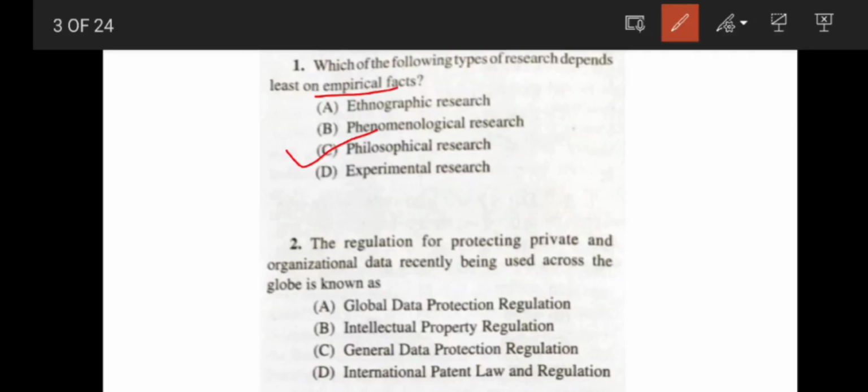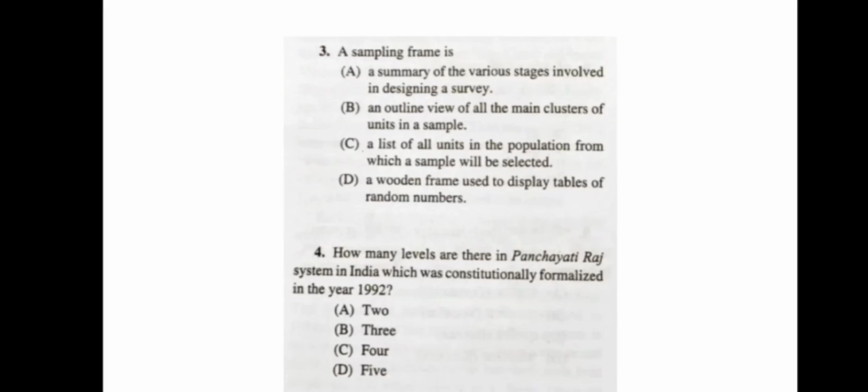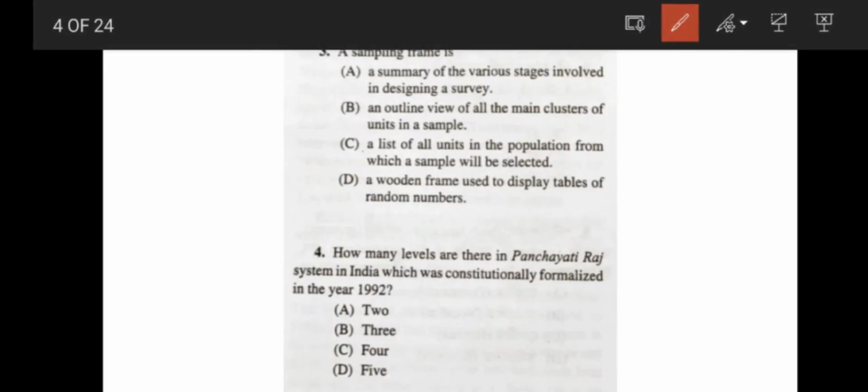Next, the regulation for protecting private and organizational data, recently being used across the globe, is known as General Data Protection Regulation. Option C, GDPR. Coming to the next question, a sampling frame. What is a sampling frame? A sampling frame is actually a list of all units in the population from which a sample can be selected. So the correct answer is option C.